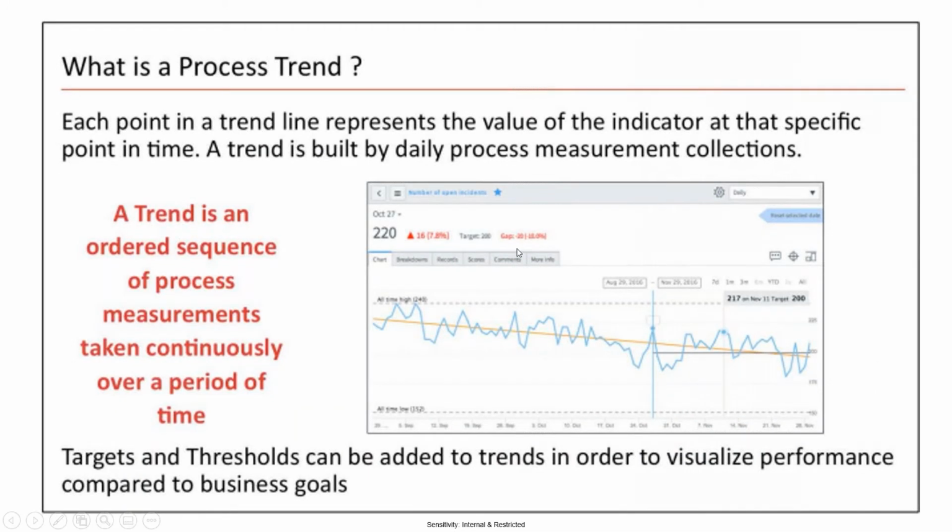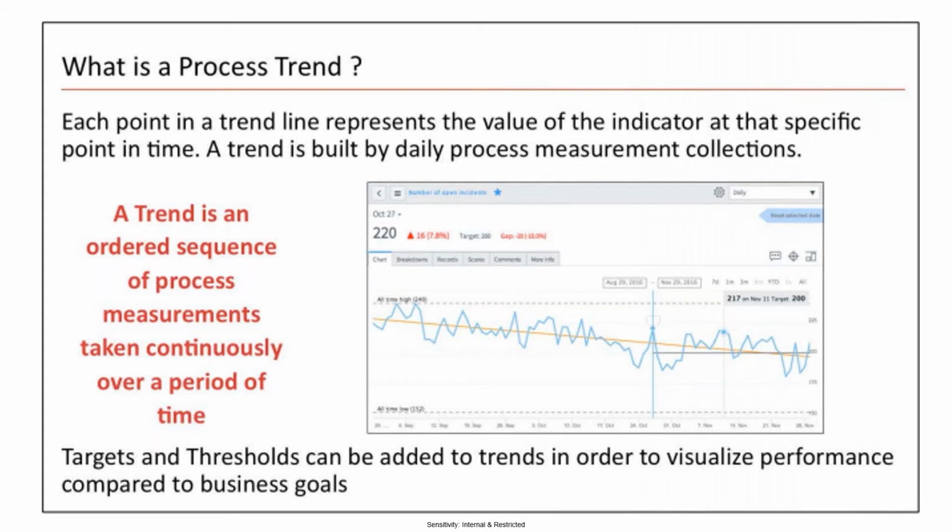And coming to the process trend, performance analytics is all about showing the trend. It's like all the points: what is the open incident count for today, what is the open incident count yesterday, what is the open incident count on the other day? Combining all these points will form a flow of line.